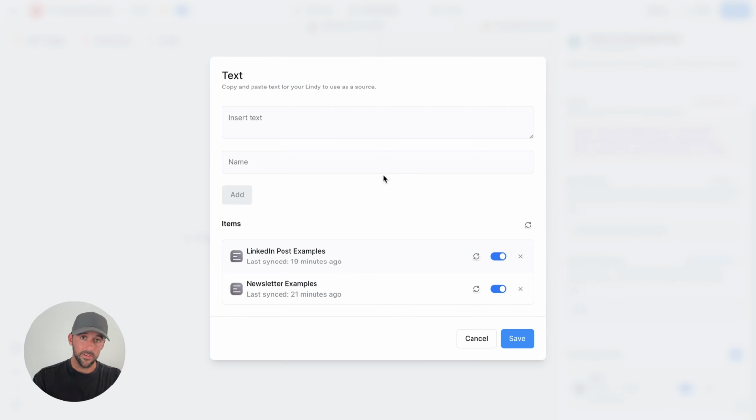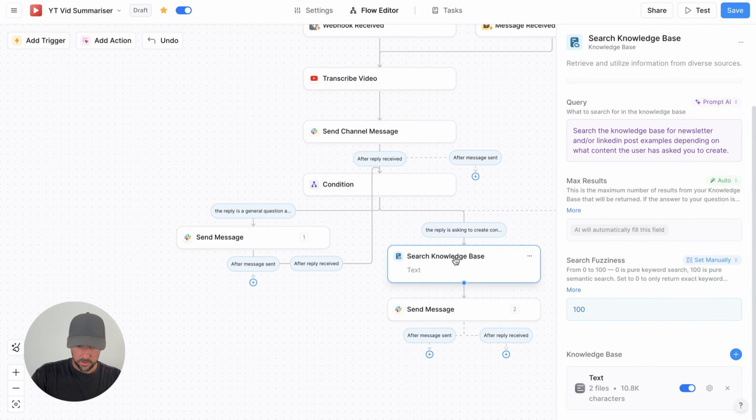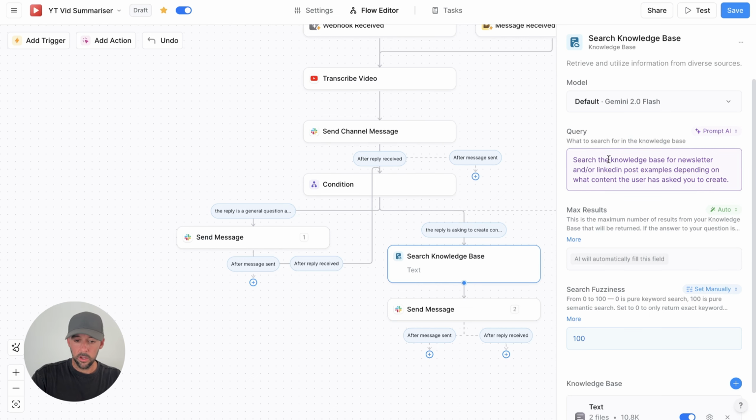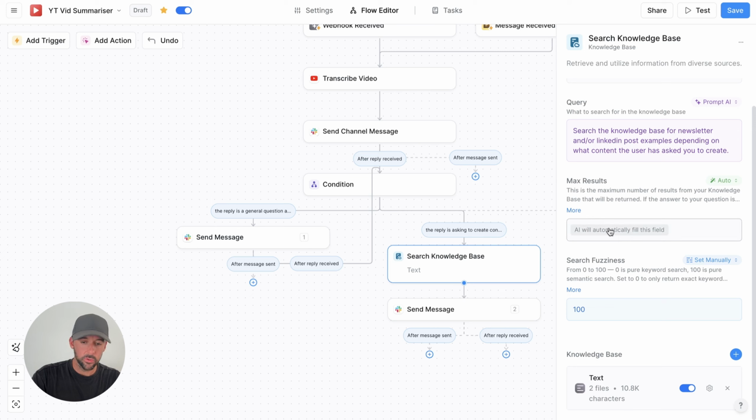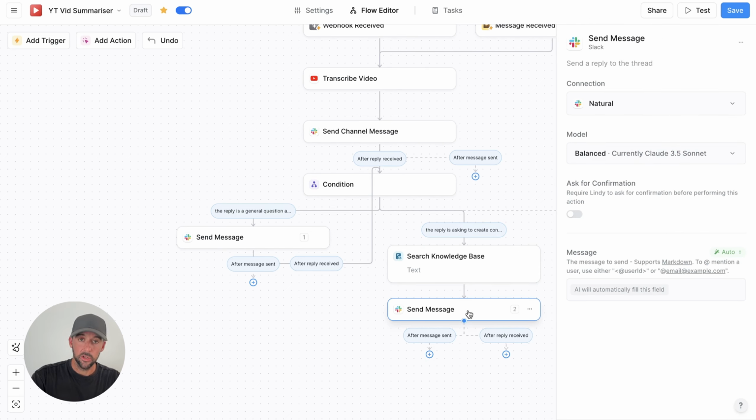And all that I've done is I've gone over to LinkedIn, I've grabbed the posts that I like, and then I can just insert them in here, call it LinkedIn post examples. Super simple. So there is a knowledge base, and then we're giving this knowledge base a query. So search the knowledge base for newsletter and or LinkedIn post examples, depending on what content the user has asked you to create. The max results, we're just going to let AI figure that one out. So it's going to do that search and it's going to find the examples that it can use to help it then craft the message back to me.